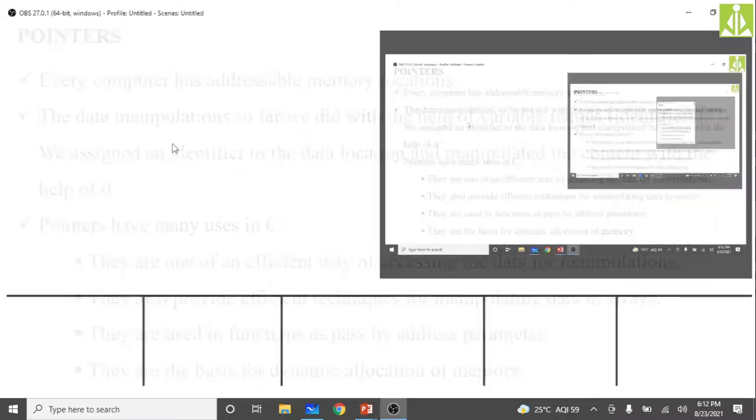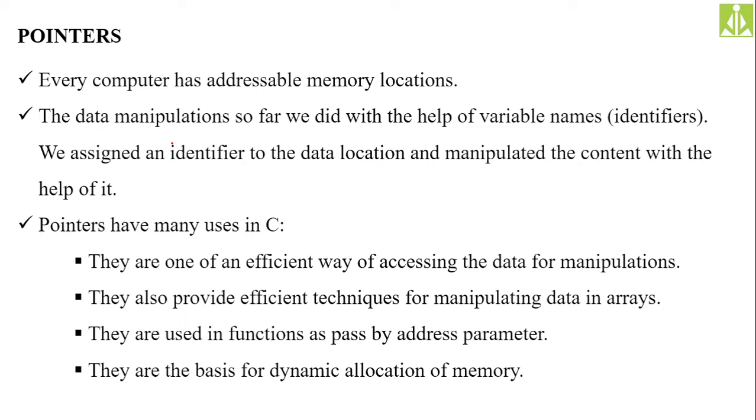We know that in every computer, whether it is a small scale palm device, a calculator, a smartphone, a desktop computer, a laptop, or a supercomputer, whatever the computer size may be, every computer will have some sort of memory in it, isn't it?